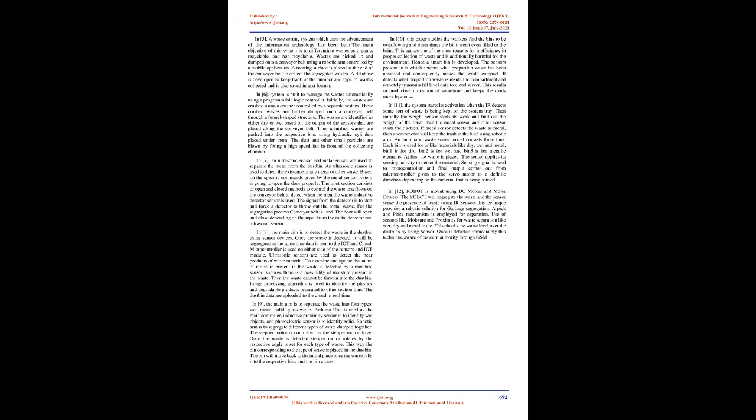In 7, an ultrasonic sensor and metal sensor are used to separate the metal from the dustbin. An ultrasonic sensor is used to detect the existence of any metal or other waste. Based on the specific commands given by the metal sensor, the system opens the door properly. The inlet section consists of open and closed methods to control the waste that flows on the conveyor belt. To detect metallic waste, an inductive detector sensor is used. The signal from the detector is to start and force a detector to throw out the metal waste. For the segregation process, a conveyor belt is used. The door will open and close depending on the input from the metal detector and ultrasonic sensor.